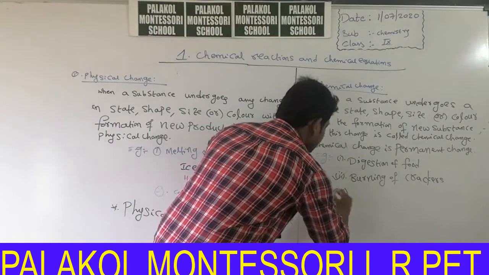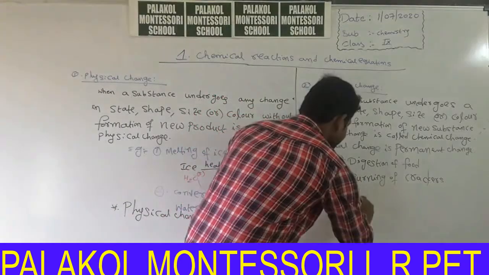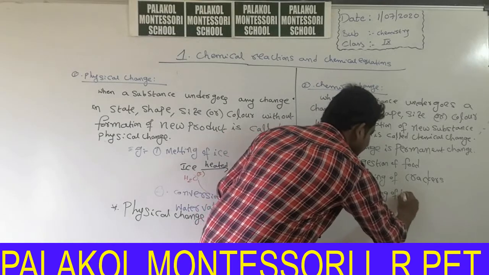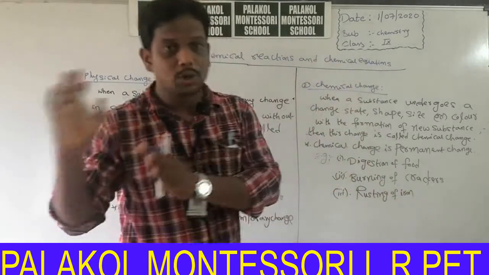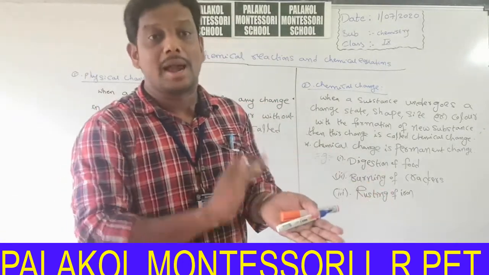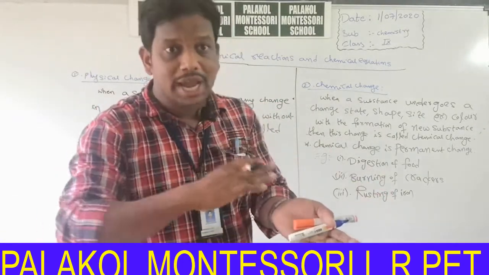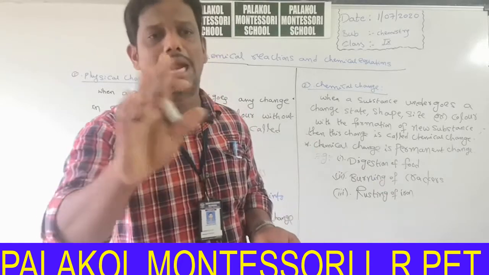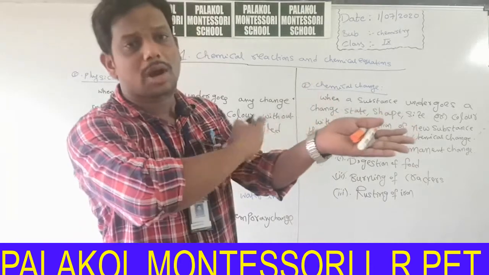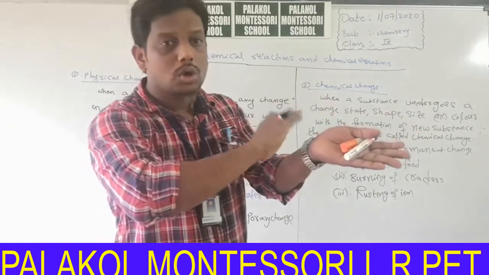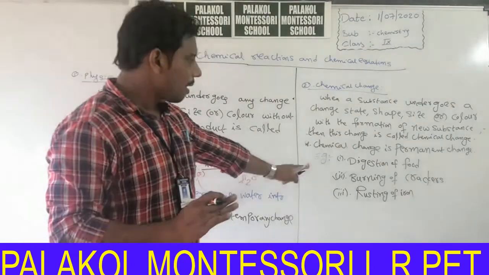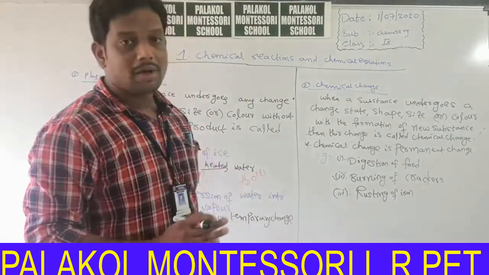Third one is rusting of iron. When iron is exposed to air for a long time, the shining nature of the iron surface decreases. Can we get back the shining nature of iron again? We cannot. Why? Because a new substance is formed on the iron rod. So it is also an example for chemical change. Digestion of food, burning of crackers, rusting of iron.